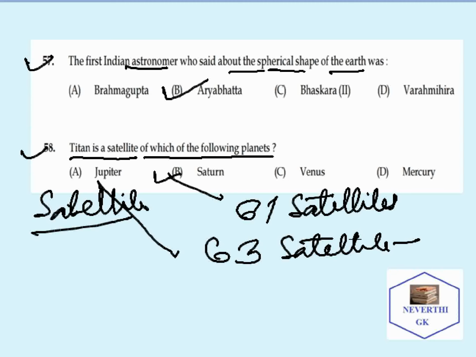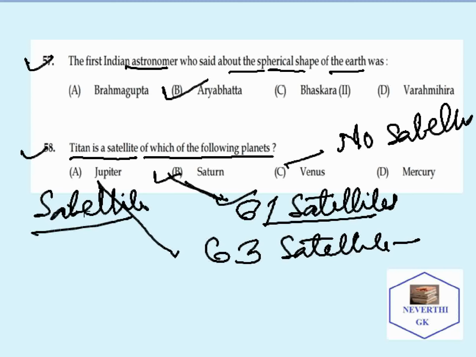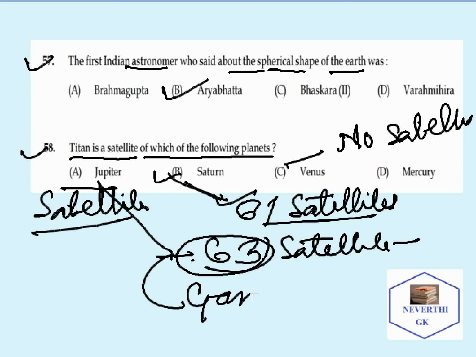As far as Venus is concerned, Venus doesn't have any satellite. Satellite here refers to moon. Jupiter has 63 moons, and the largest one is Ganymede.